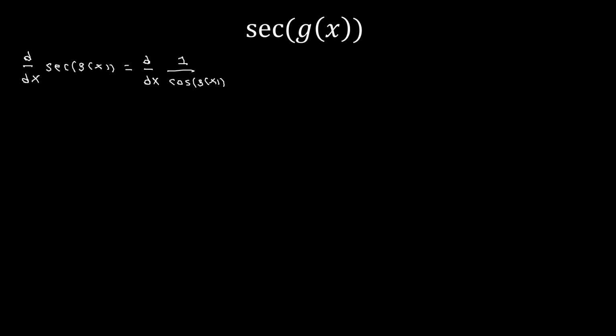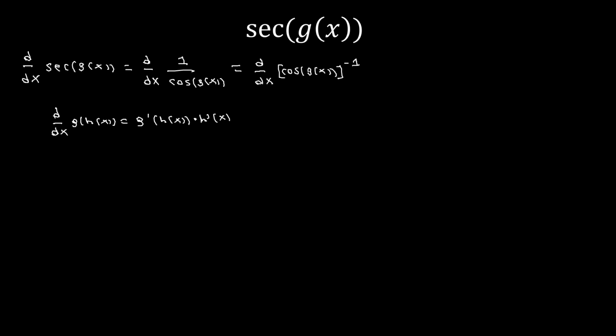And now after that, I'm going to bring cosine up to the numerator and use a negative exponent. So we find that the derivative of secant of g of x is going to be the same as the derivative of cosine of g of x to the negative first power, as written here. So now we see that we have a function and it's being raised to an exponent. So here we're going to want to use the chain rule. Remember that the chain rule says that d dx of g of h of x is going to be equal to g prime of h of x times h prime of x.